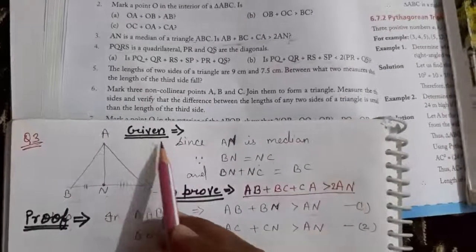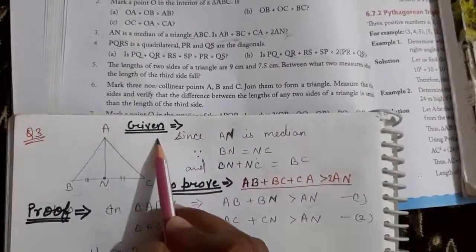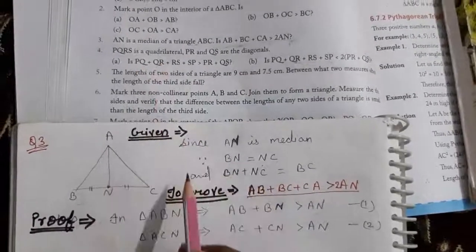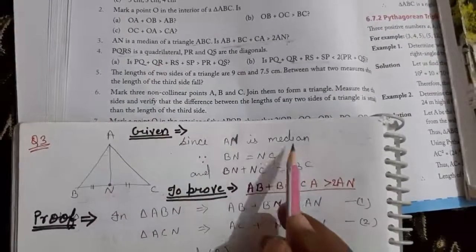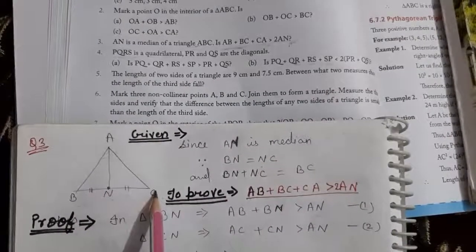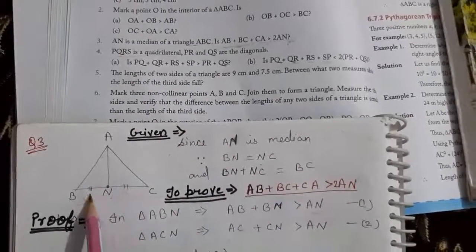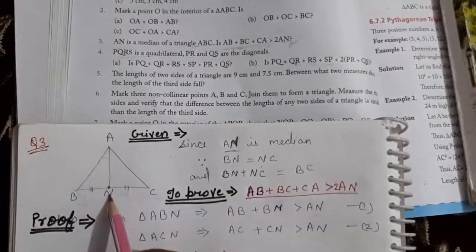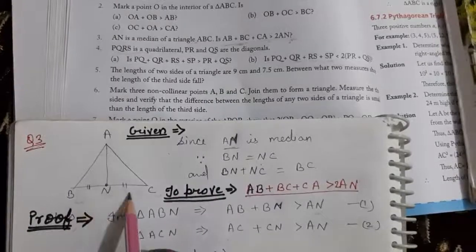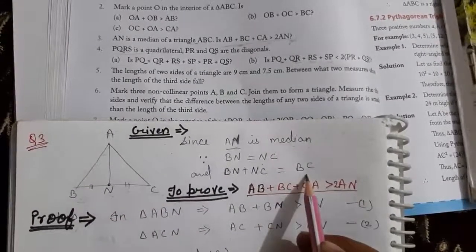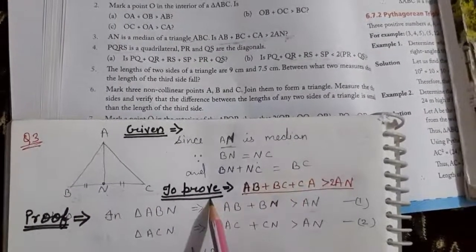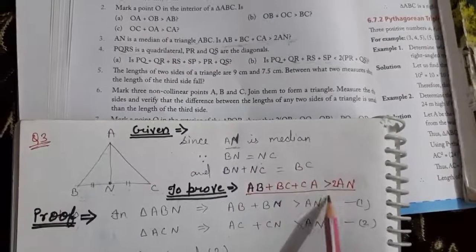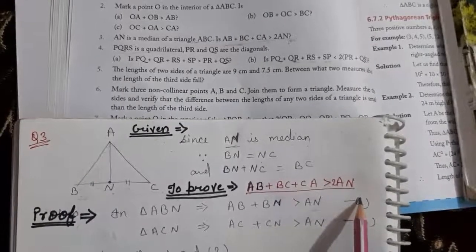First I am writing the given. According to the question we have to write the given. Since AN is a median, it means BN is equal to NC. Their lengths will be equal because AN is our median and N is the midpoint. If you add BN plus NC, it becomes BC. Understand now? Now, what do we have to prove? AB plus BC plus CA is greater than 2AN. We have to prove this type of condition.